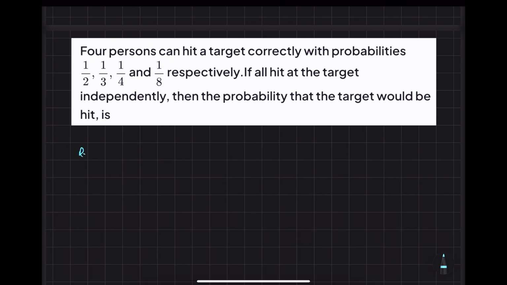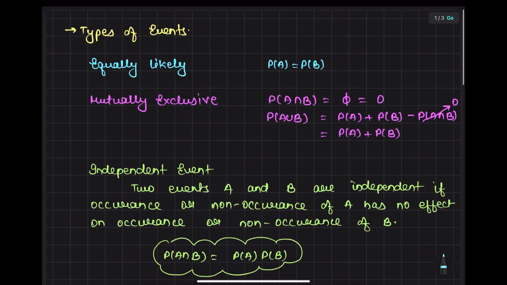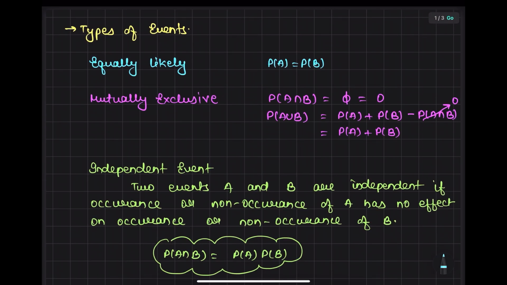So can I write the required probability will be 1 minus not A, which is 1 by 2, not B 2 by 3, not C 3 by 4, not D 7 by 8. So this is the required probability. I hope the idea is clear and you guys can handle similar situations.